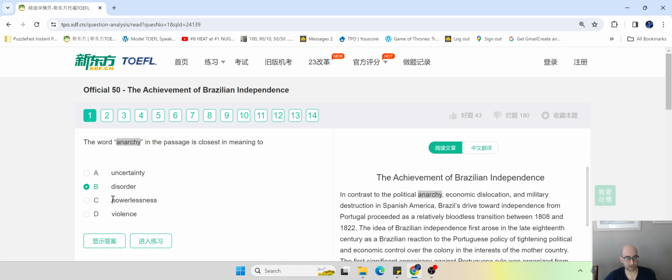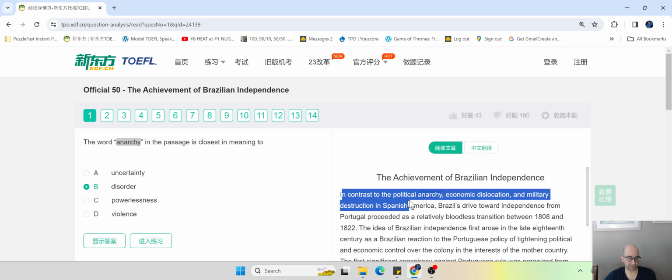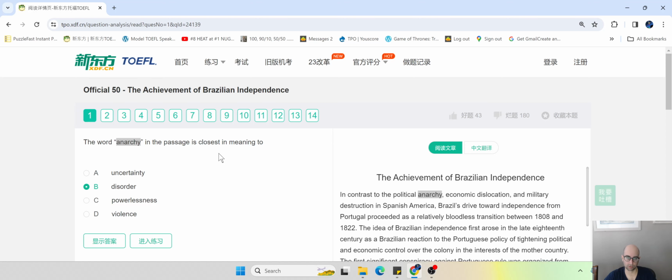And C, powerlessness. No, it's not that. That doesn't make any sense. And D, violence. Anarchy can lead to violence, but it's not the same meaning. Okay. So once you've selected this, you would just read this sentence that contains that word really quickly and then go to the next question. Proceed with it. But let's say you don't know what anarchy means at all.